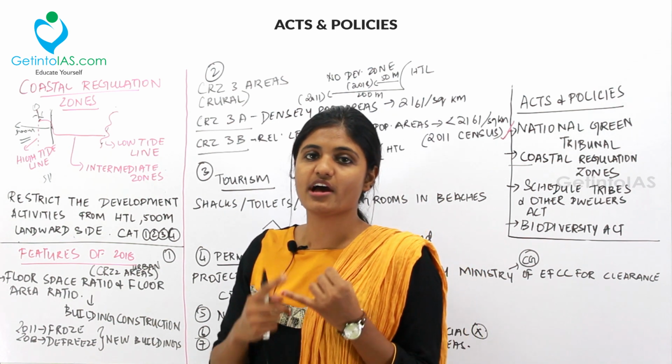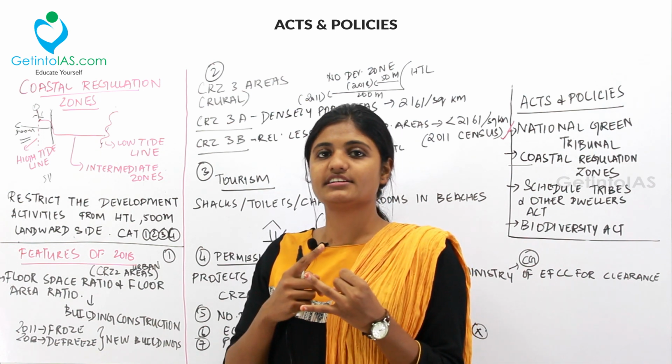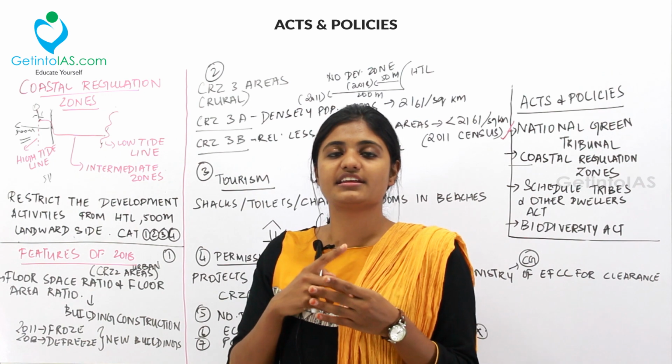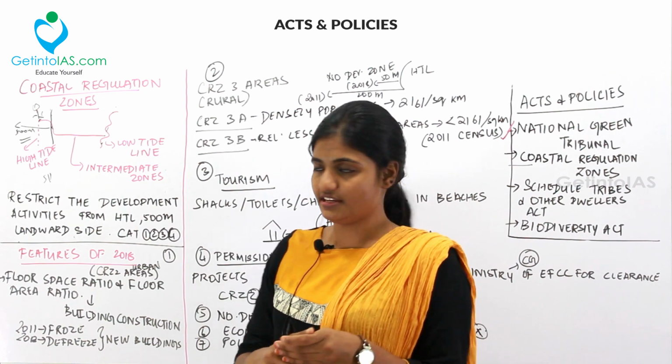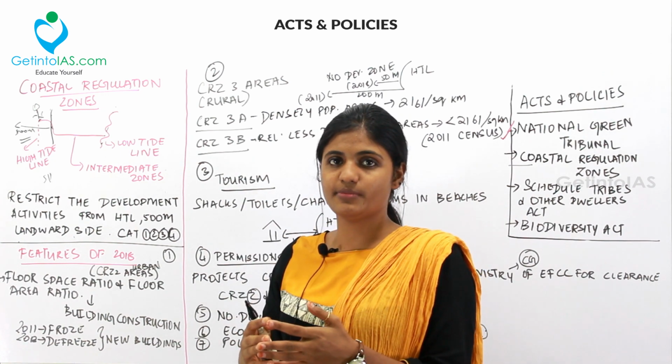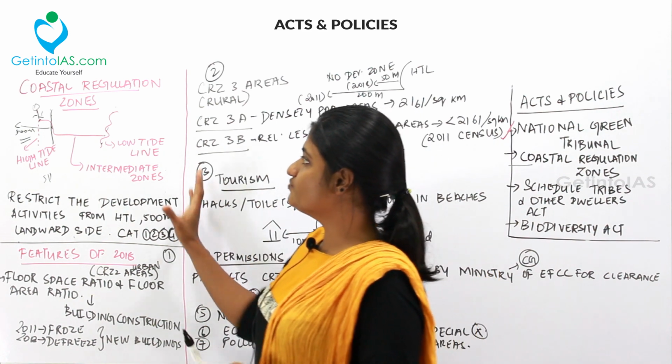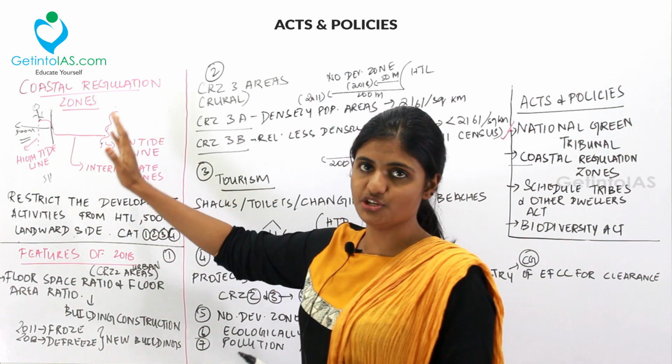Under category 1 you have the eco-sensitive zones, under category 2 you have the urban areas, under category 3 you have the rural areas, and under category 4 you have the island areas, that is Andaman and Nicobar, Lakshadweep Islands and the islands that are present near the coastal regions. So this is the brief explanation about the coastal regulation zone.